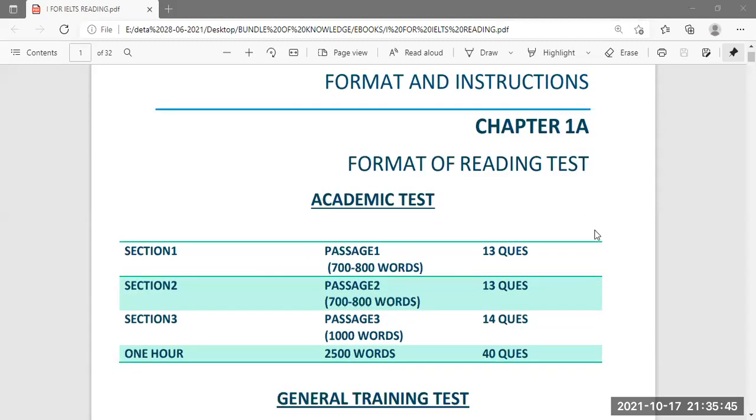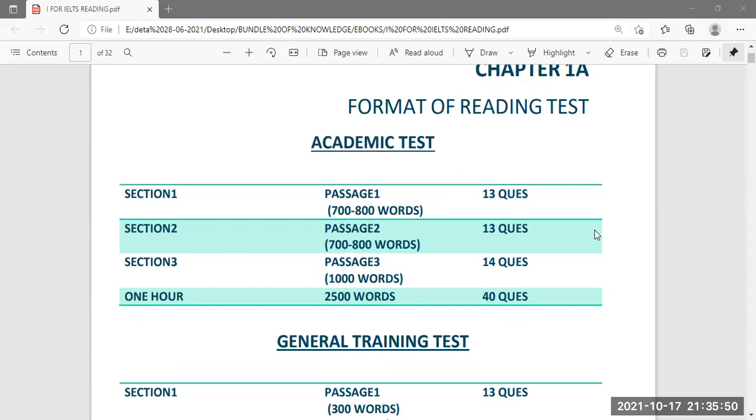So we will start with the format of a reading test. Reading test is different for both academic and general training students. So firstly, we will look at the format of academic test. The reading test is divided in three sections.